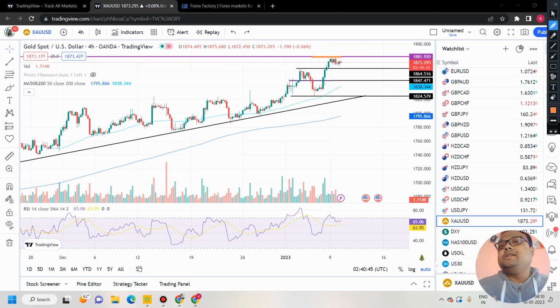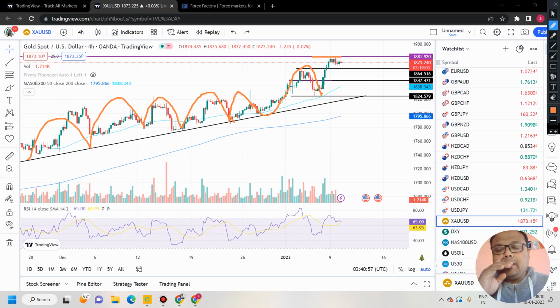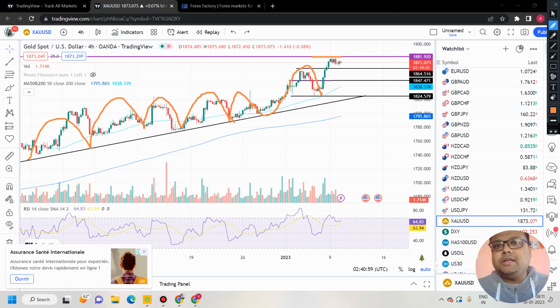The confirmation is extremely important, because overall, we have been talking about the structure of the gold chart for a couple of days. So if gold really goes for a breakout, then it will be breaking out the structure as well. Okay, the whole structure of the chart will also change. So as a result, wait for 4 to 5 hours and just see how gold is doing.